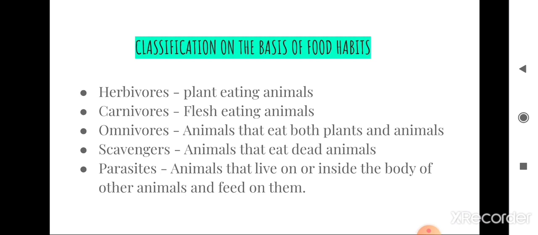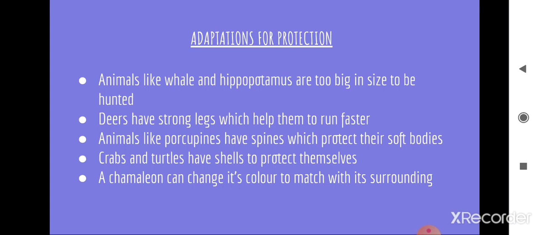Examples: bear, pig and human. Then scavengers, animals that eat dead animals. Examples: vulture and crow. Parasites are animals that live on or inside the body of other animals and feed on them. Example: tapeworm.